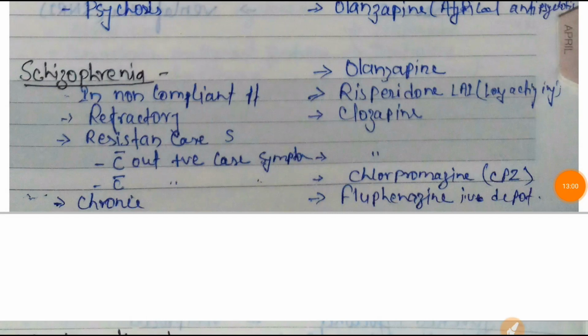So refractory schizophrenia, you can remember it by this. Refractory means close. Refractory, close, that is clozapine, will be the drug of choice.